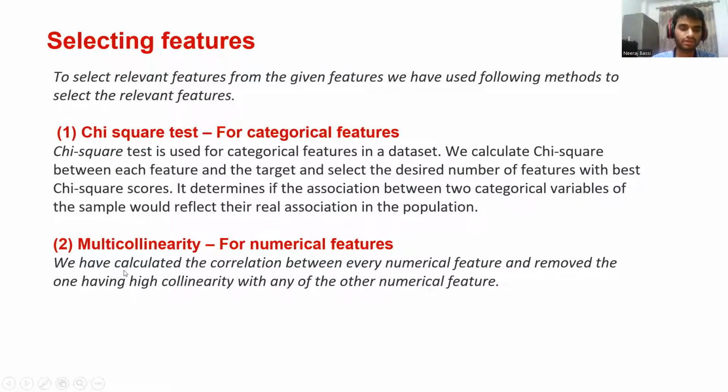It determines if the association between two categorical variables of the sample would reflect their real association in the population. And then the second method is multi-collinearity, which is for numerical features. We calculated the correlation between every numerical feature and removed the one having high collinearity with any other numerical feature.